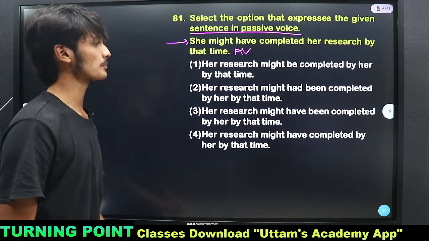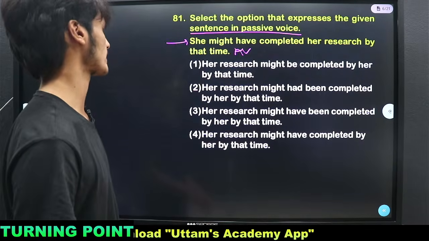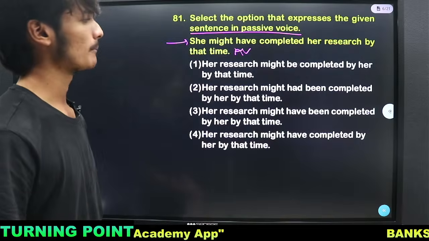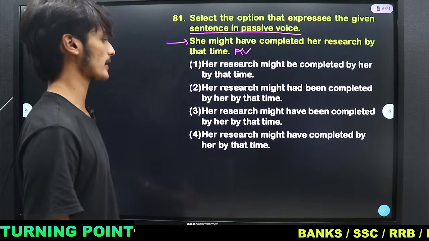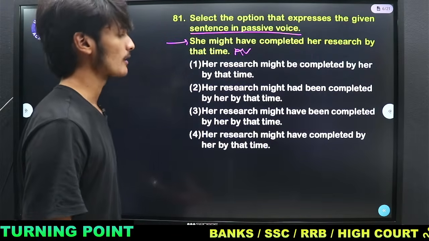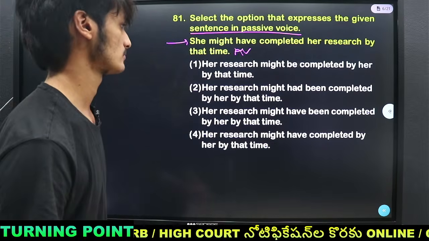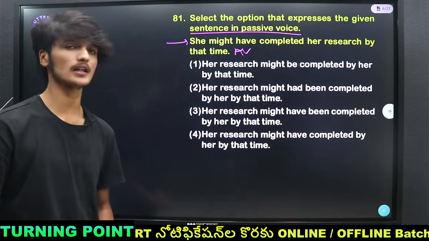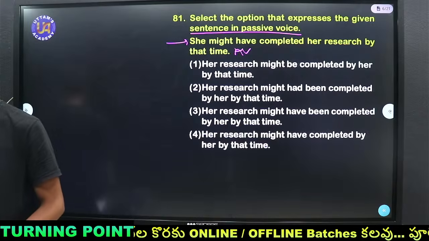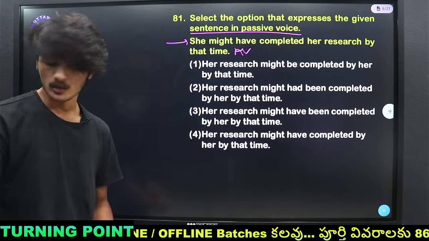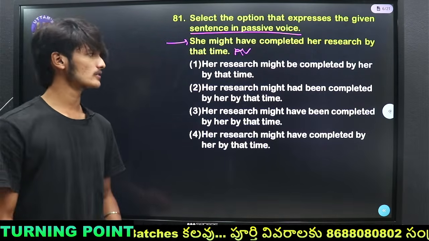Her research might have been completed by her that time. Her research might have been completed by her by that time. Her research might have completed by her by that time. Which is the right option? Lakshmi Prasanna says option 1.